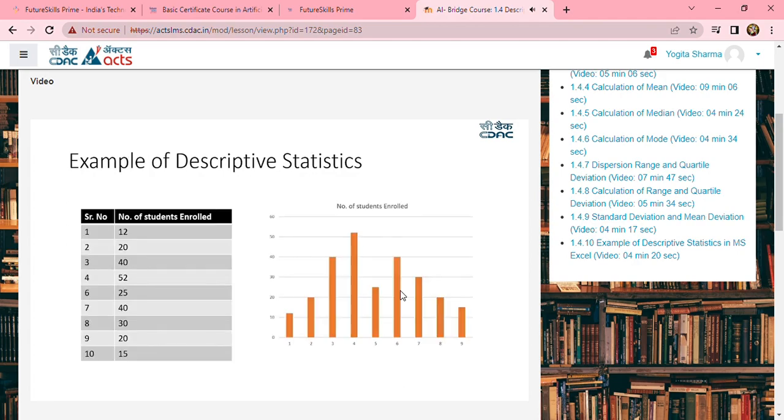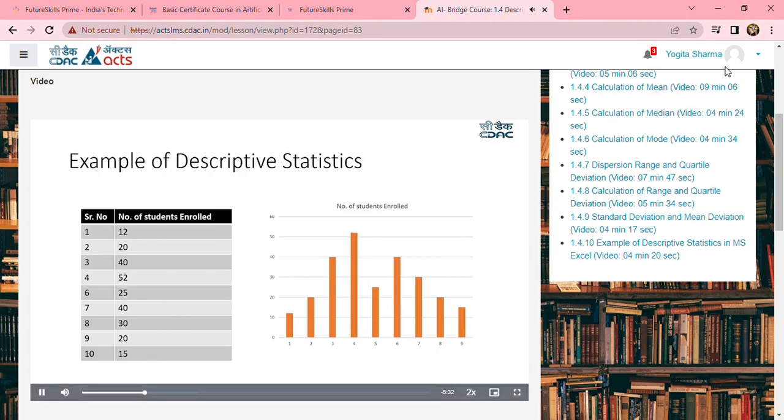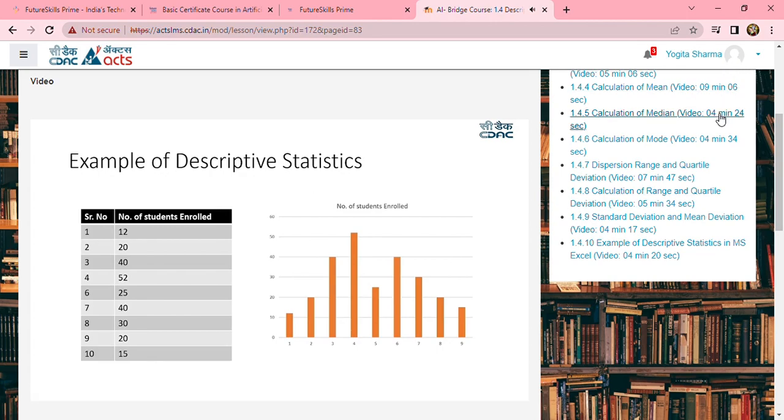Moving ahead with the understanding of descriptive statistics with an example. Let us assume a college is going to capture the details about the number of students who are being enrolled. As you see here, you have the data about the 10 students who are enrolled for the PhD program. And there is a representation of this data here in a bar chart format. In the first instance, you have around 12 people enrolled. At the second phase, you have around 20 people enrolled.